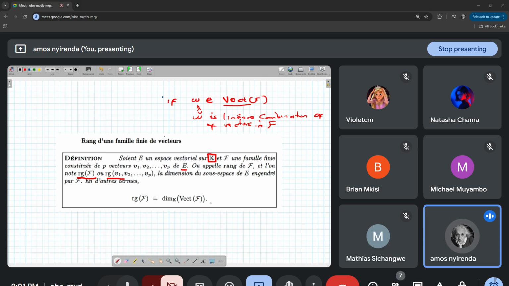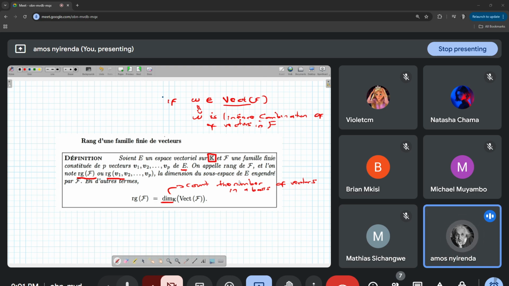So here, what are they saying? How are they defining le rang? Le rang, they are saying, c'est la dimension. So what does dimension mean? Well, dimension means we have to count the number of elements, the number of vectors in a basis. That's what dimension means here. Remember that so far we've talked about the dimension of a basis, and we calculate it by just counting the number of vectors in the base.